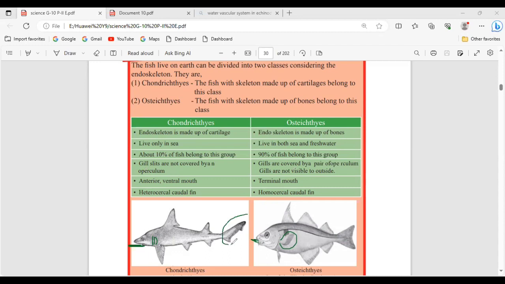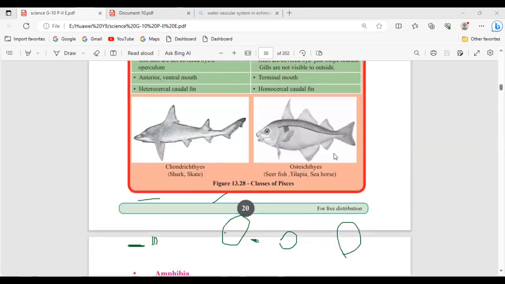Then when we talk about the tail, see, heterocercal. It is not proportional. So that is what we call hetero. This is homocercal, where it is proportional. So these are the differences. Examples are also given, see, shark and skate come under this, and here tilapia, seahorse, and all the others come under this. Is that clear? Fish. Yeah, teacher. Okay.